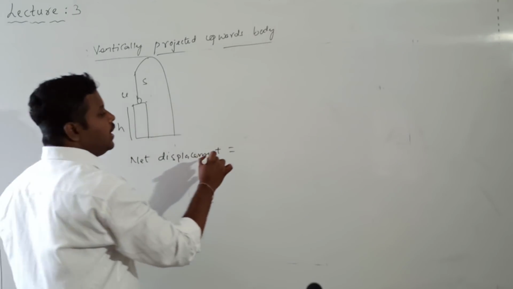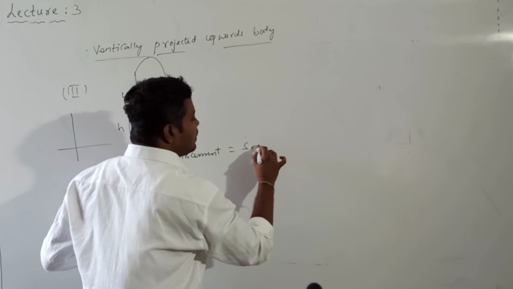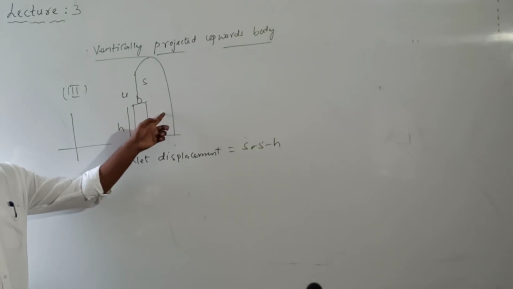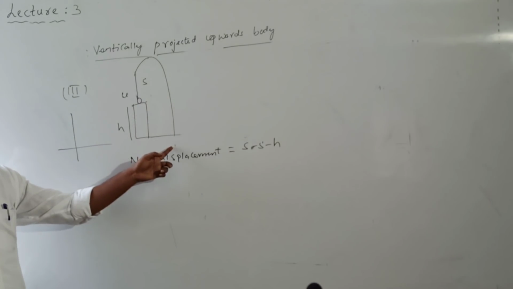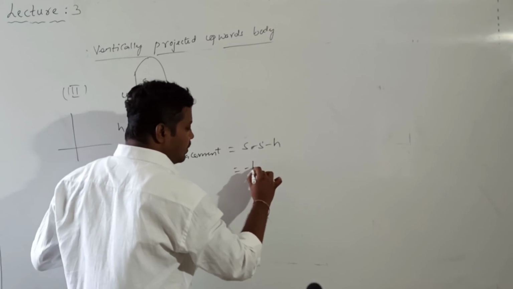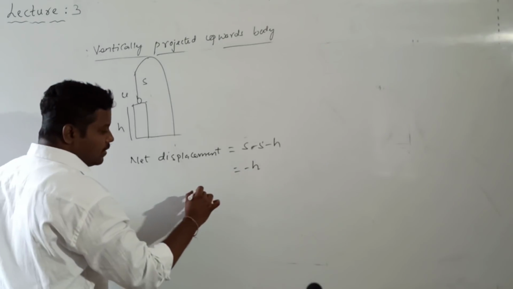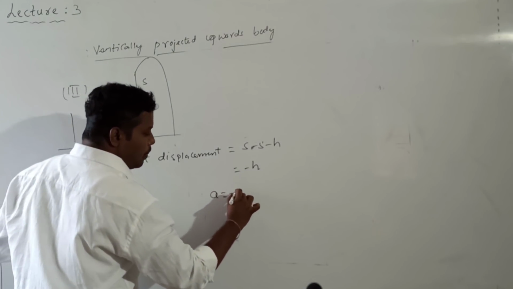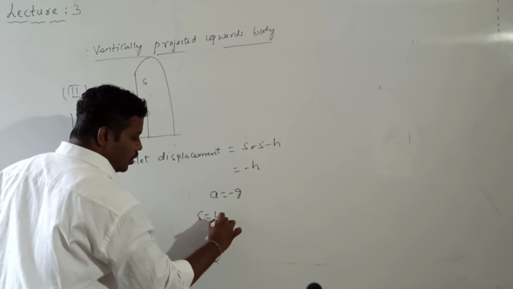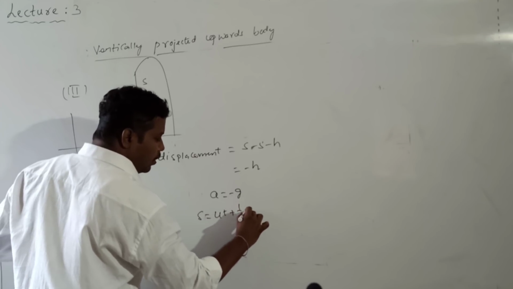First the body goes vertically upward covering a distance of s. Again it comes down covering a distance of minus s. Again minus h. Why did we take minus h? Because it is falling down, the displacement is minus h. So total displacement is equal to minus h. What is the acceleration value? Minus g. Substituting these values in which formula? s is equal to ut plus half into a into t square.